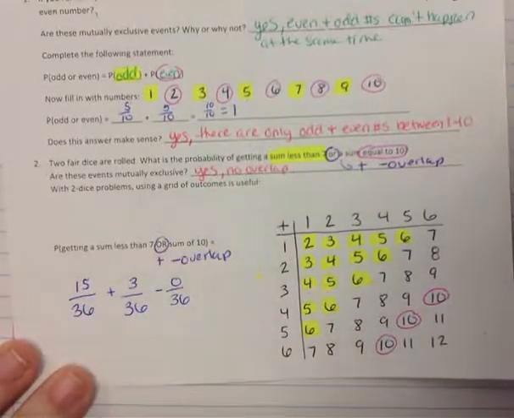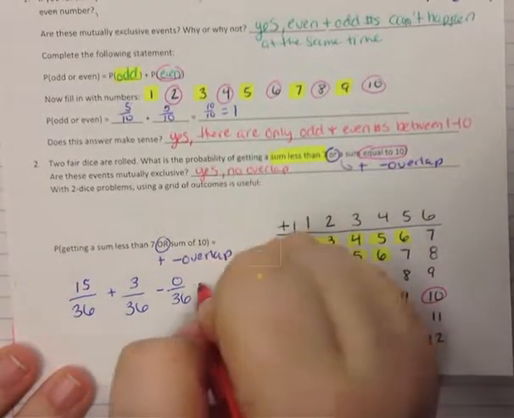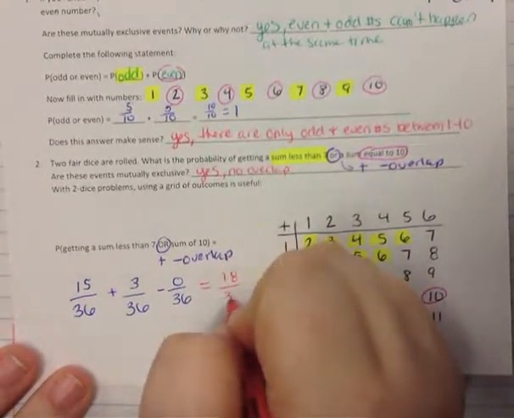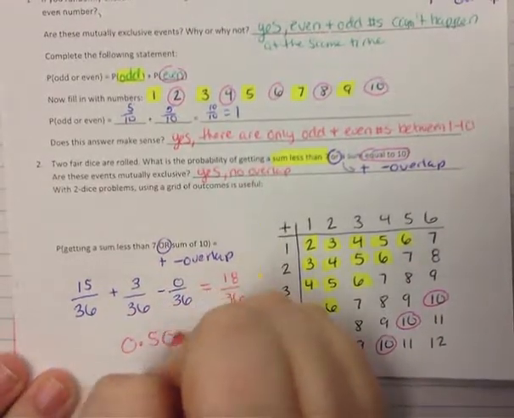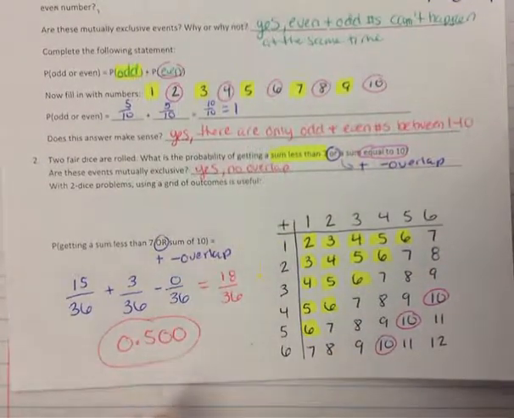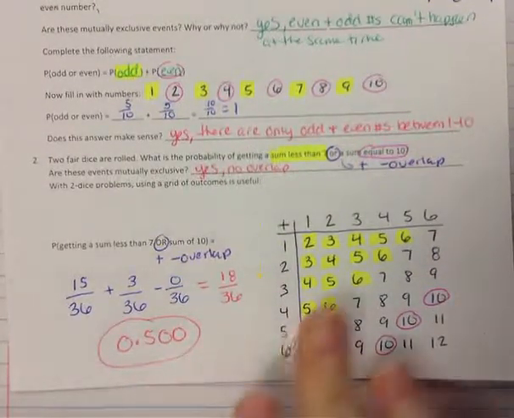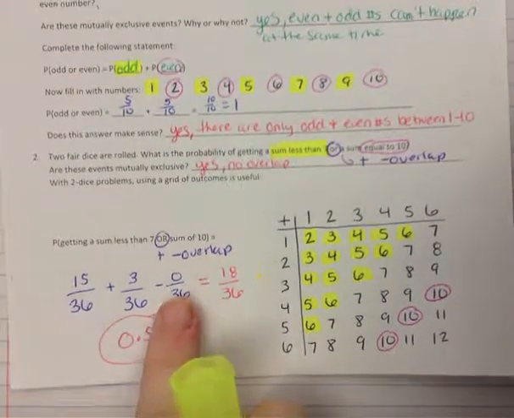We just do 15 out of 36 plus 3 out of 36, which gives us 18 out of 36, which is 0.500, 3 significant figures. We have half a chance, or 50% chance, of getting a sum less than 7 or a sum of 10. Those are mutually exclusive events because there is no overlap. So when you subtract, you would subtract nothing from the addition.